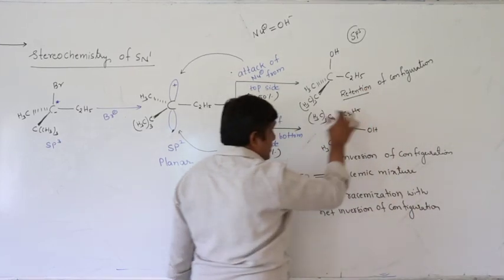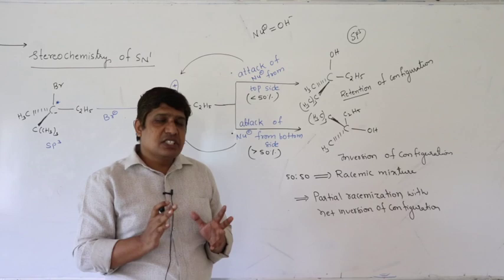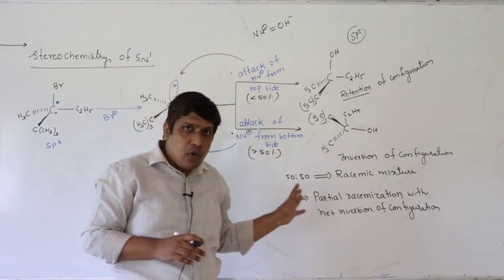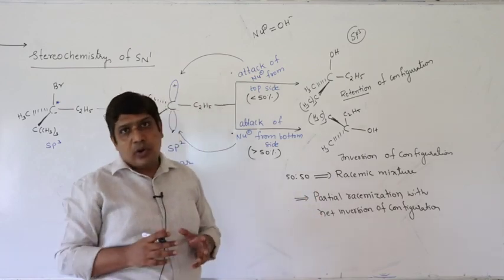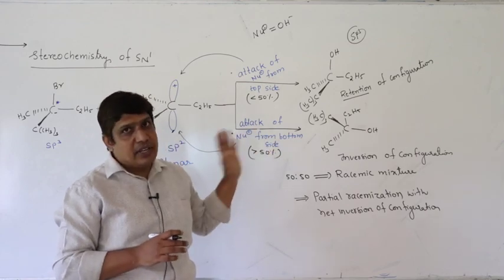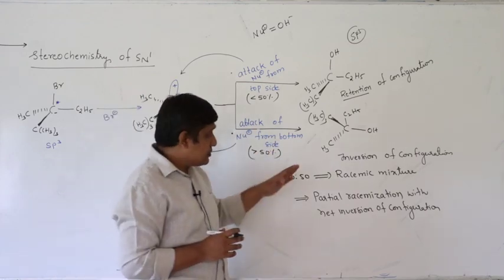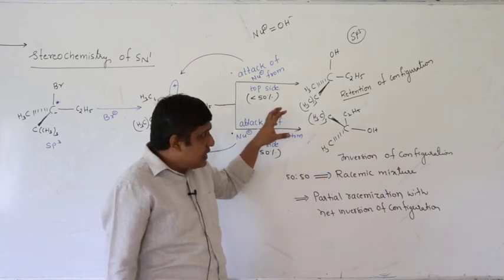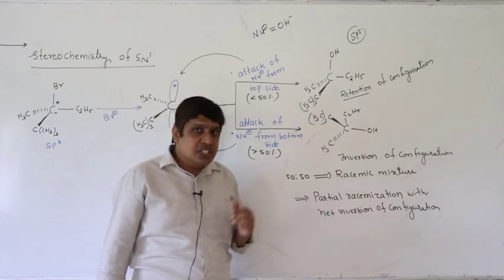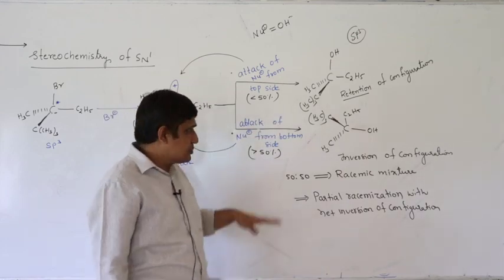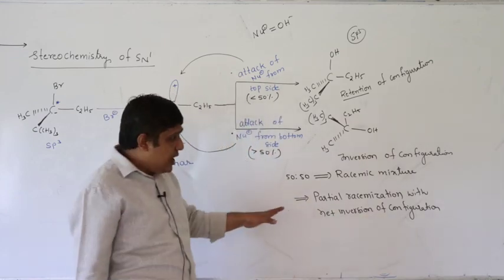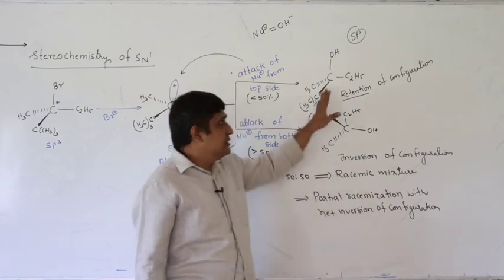If these two are present in equal amounts, the mixture becomes optically inactive, because one rotates the plane of polarized light to the right, the other rotates it to the left. Since they are present in equal quantities, the effects cancel out. So, the mixture becomes optically inactive. But here the inverted product is slightly in excess of the product with retention of configuration. Therefore, the net product will be inversion of configuration.